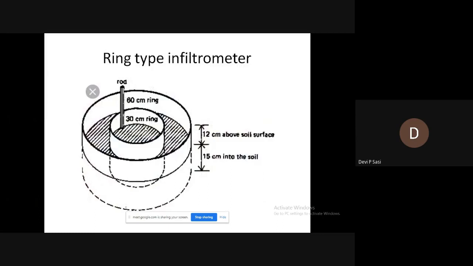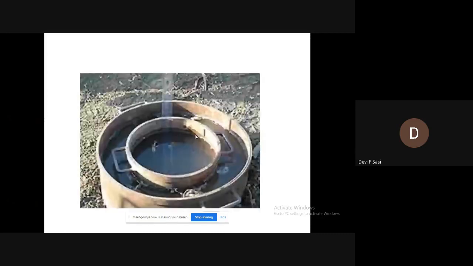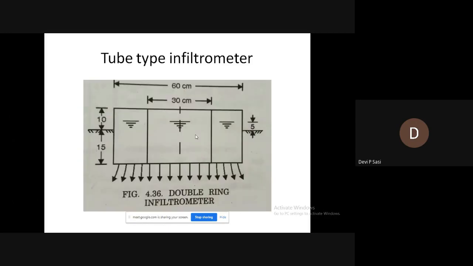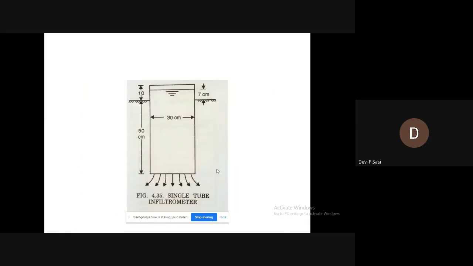So this is a ring type infiltrometer, a double ring infiltrometer. For the exam you have to draw this sketch itself, and for more explanation you can depend on the photograph. Then the cross sectional area of a double ring infiltrometer will be like this. And the sketch of a tube type infiltrometer, or single tube infiltrometer, will be like this.